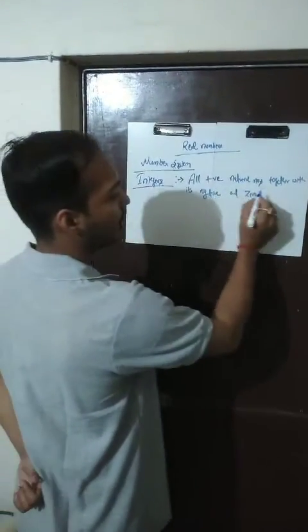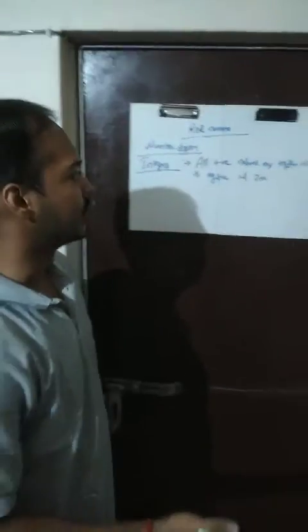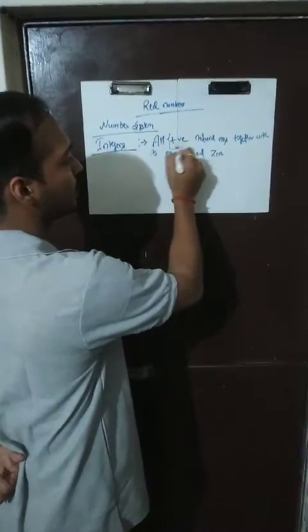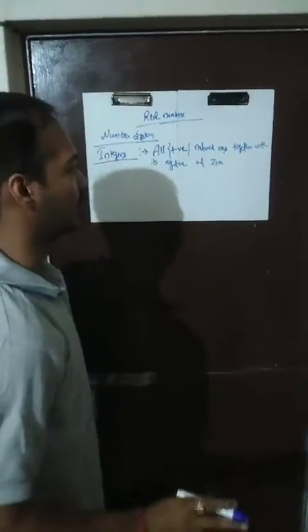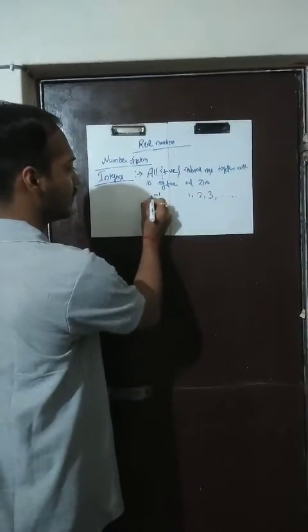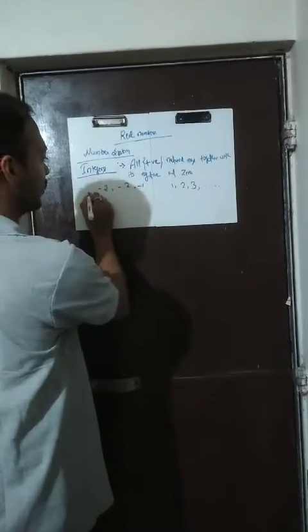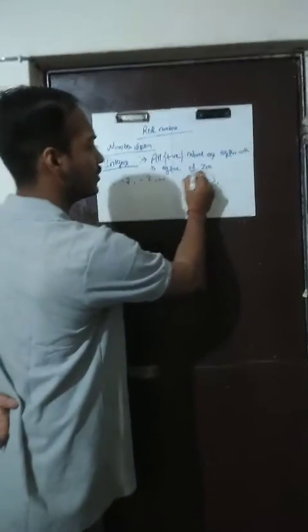So our definition says that first of all, positive natural numbers, basically natural numbers are already positive, so whether you write this term positive or not is not so important. So all natural numbers are 1, 2, 3 and so on, together with their negatives, -1, -2, -3 and so on, and with 0.